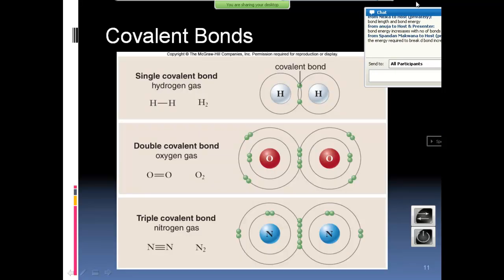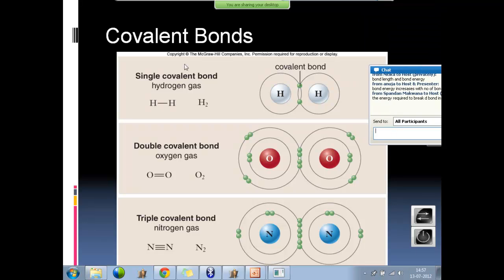Now, this is the diagram representation. Covalent bond: single bonds, hydrogen sharing an electron. Okay. Now, double covalent bond, oxygen sharing 2 pairs of electrons, and triple sharing 6 electrons. Okay.